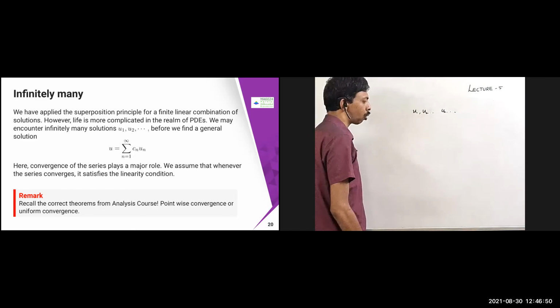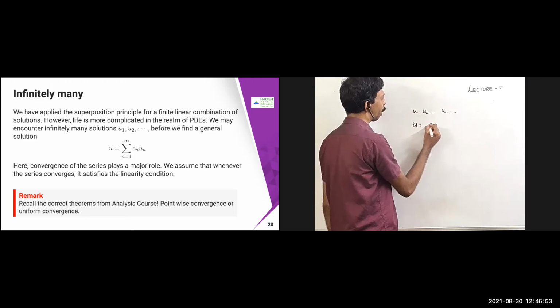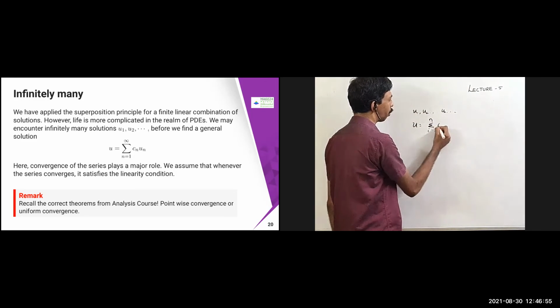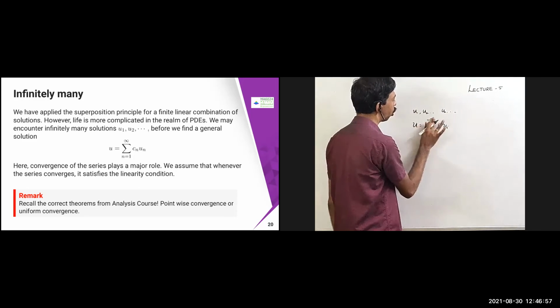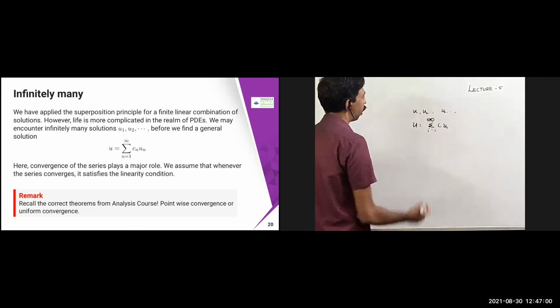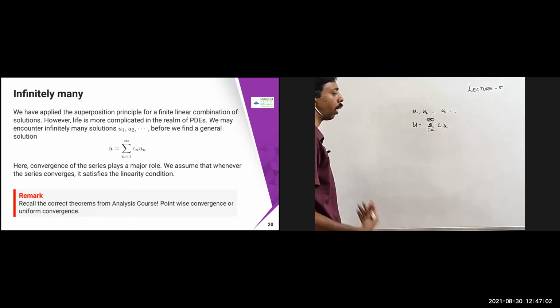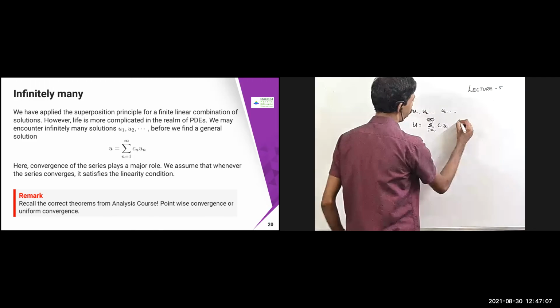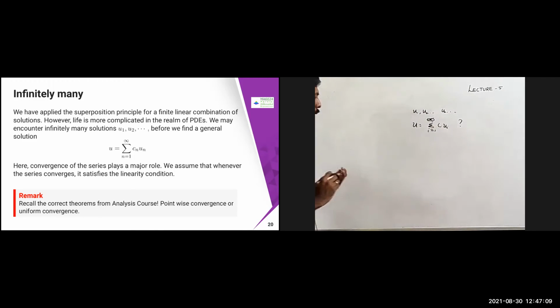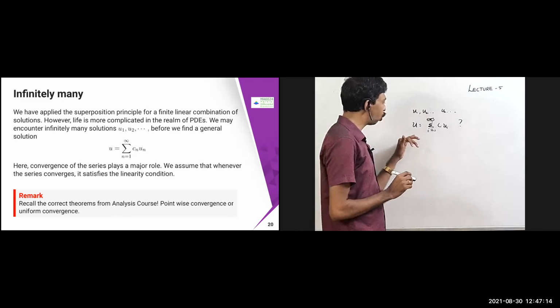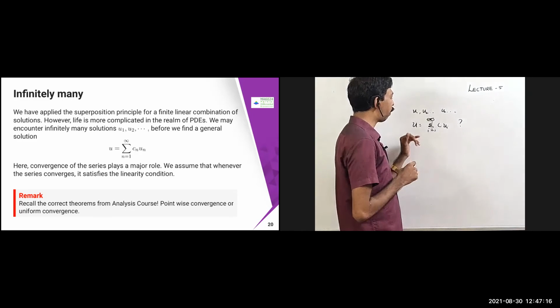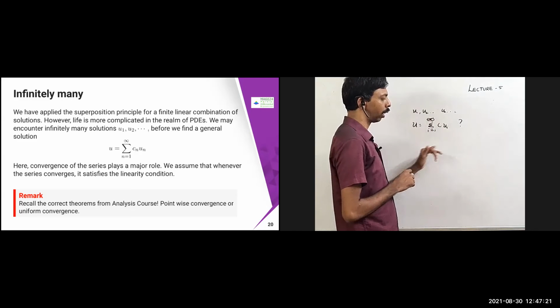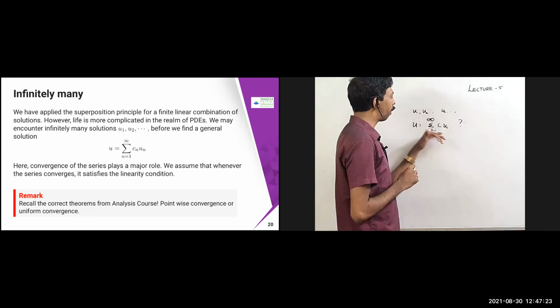Then the question is whether u equal to the summation i equal to 1 to infinity of Ci into ui is going to be a solution or not. That is a question. In this case, you require the analysis course once again, where you need to check whether this series is convergent or not. The convergence of the series is very, very important.